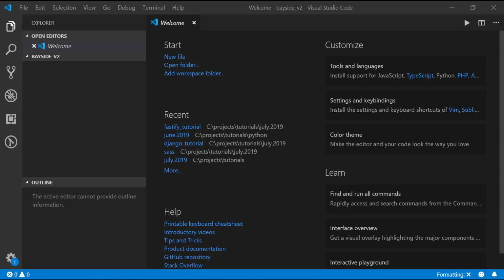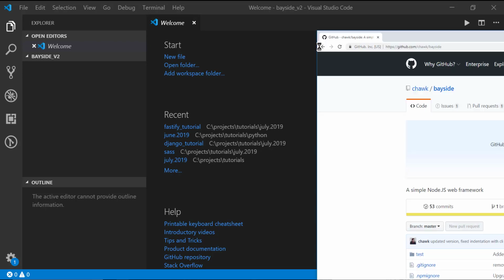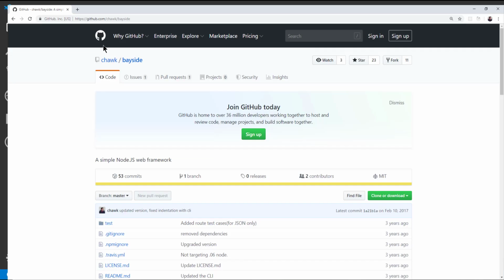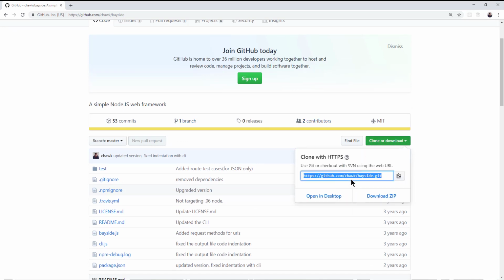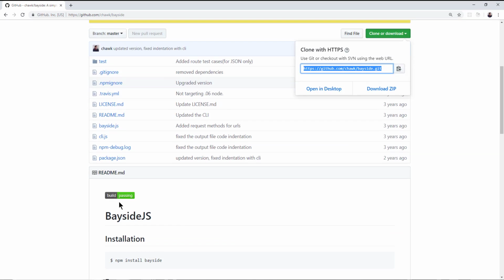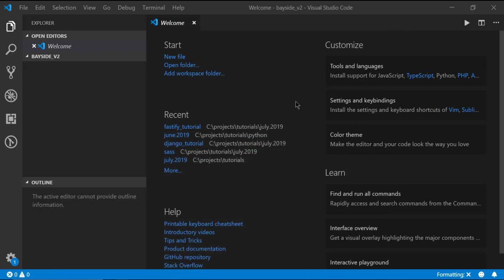And I'm just going to use a repository that I already made because it's a Node.js framework that was half done and I didn't get to do what I wanted to do with it. But that is right here, on GitHub. So we're going to go ahead and just clone this right here. And I'll end up deleting literally everything in here. I don't want any of it.